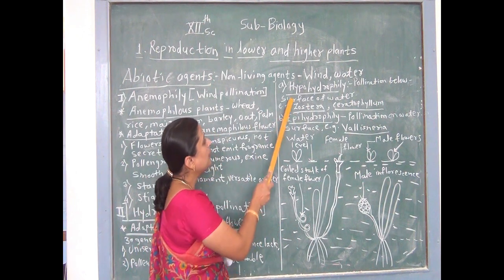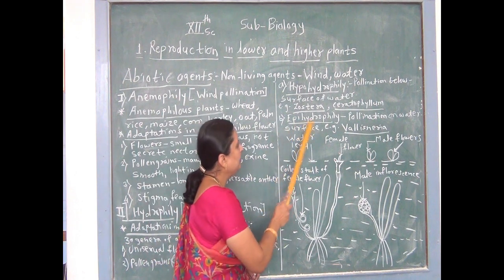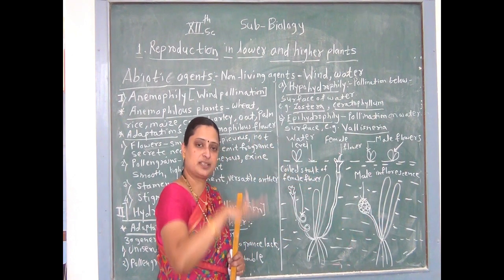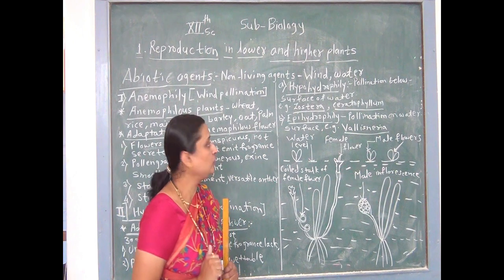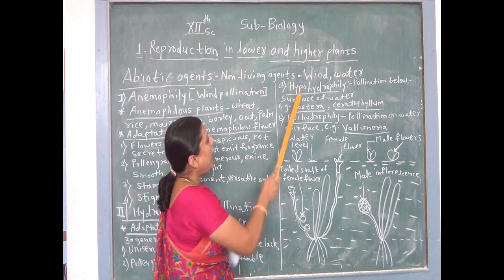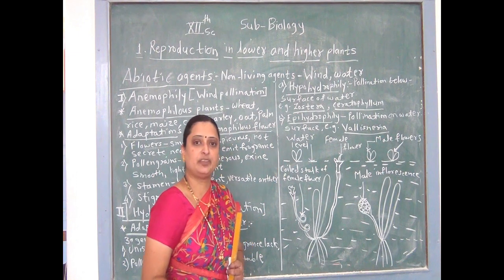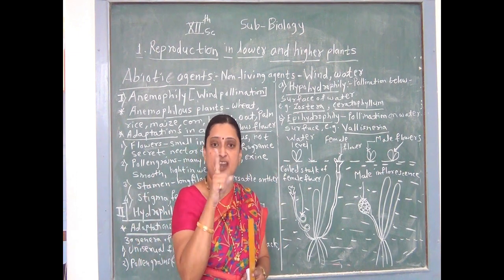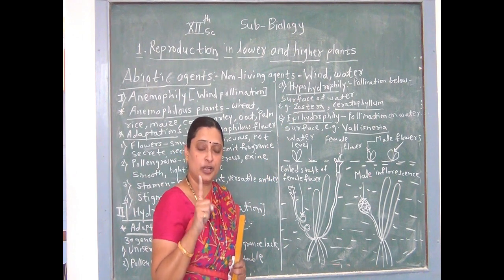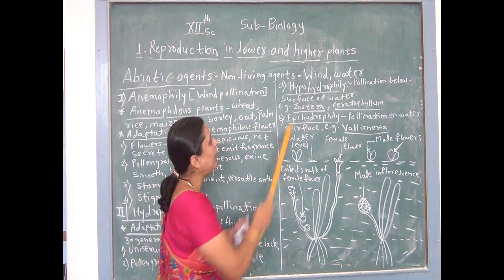In case of hypohydrophily, female flowers are submerged inside the water, but in case of epihydrophily, both female flower as well as male flower are on the water. These are the differences between hypohydrophily and epihydrophily. Another difference is that in hypohydrophily, the pollen grains are needle-like and lack the exine. These are specific characteristics of hypohydrophily.